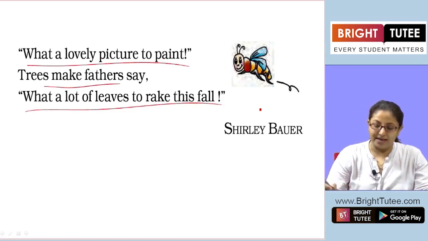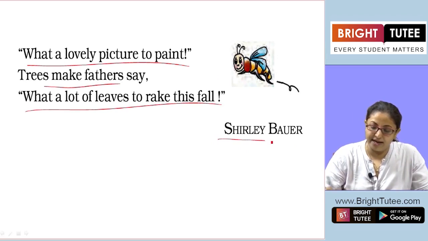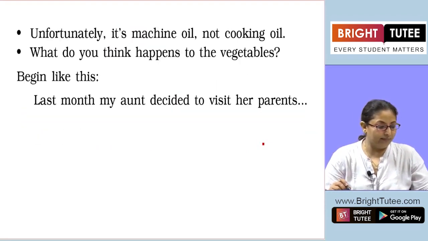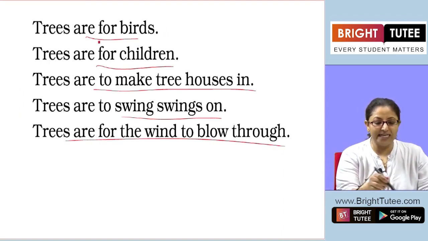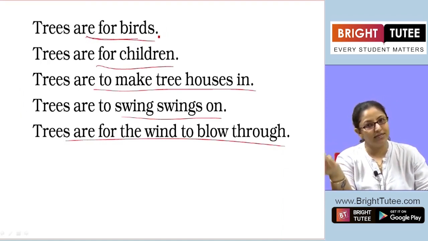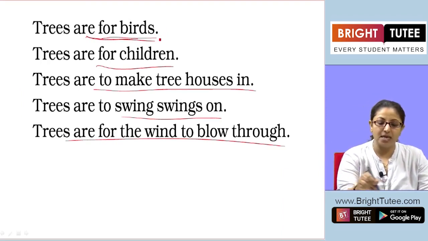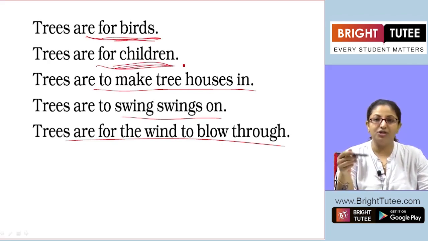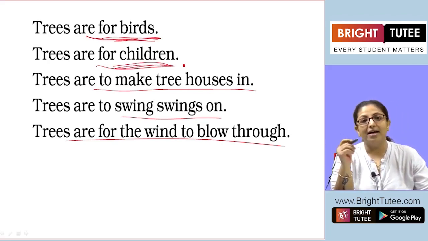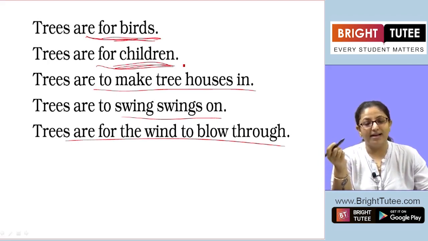This poem is written by Shirley Bohr. Let's come back to the poem. Trees are for birds. Where do birds make nests? On the trees. So trees are for the birds. Trees are for children. Children play around trees. They enjoy in the garden where the trees are there.